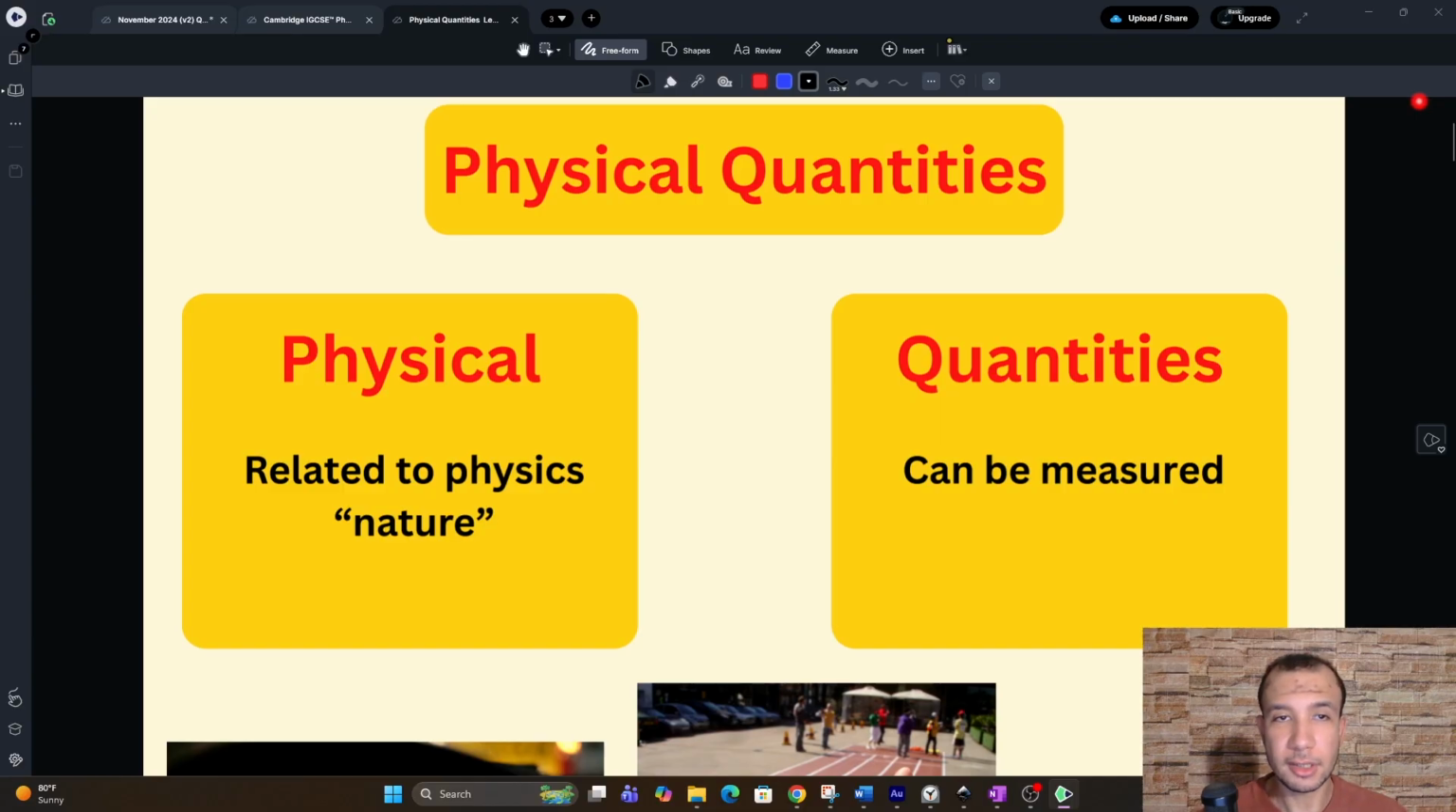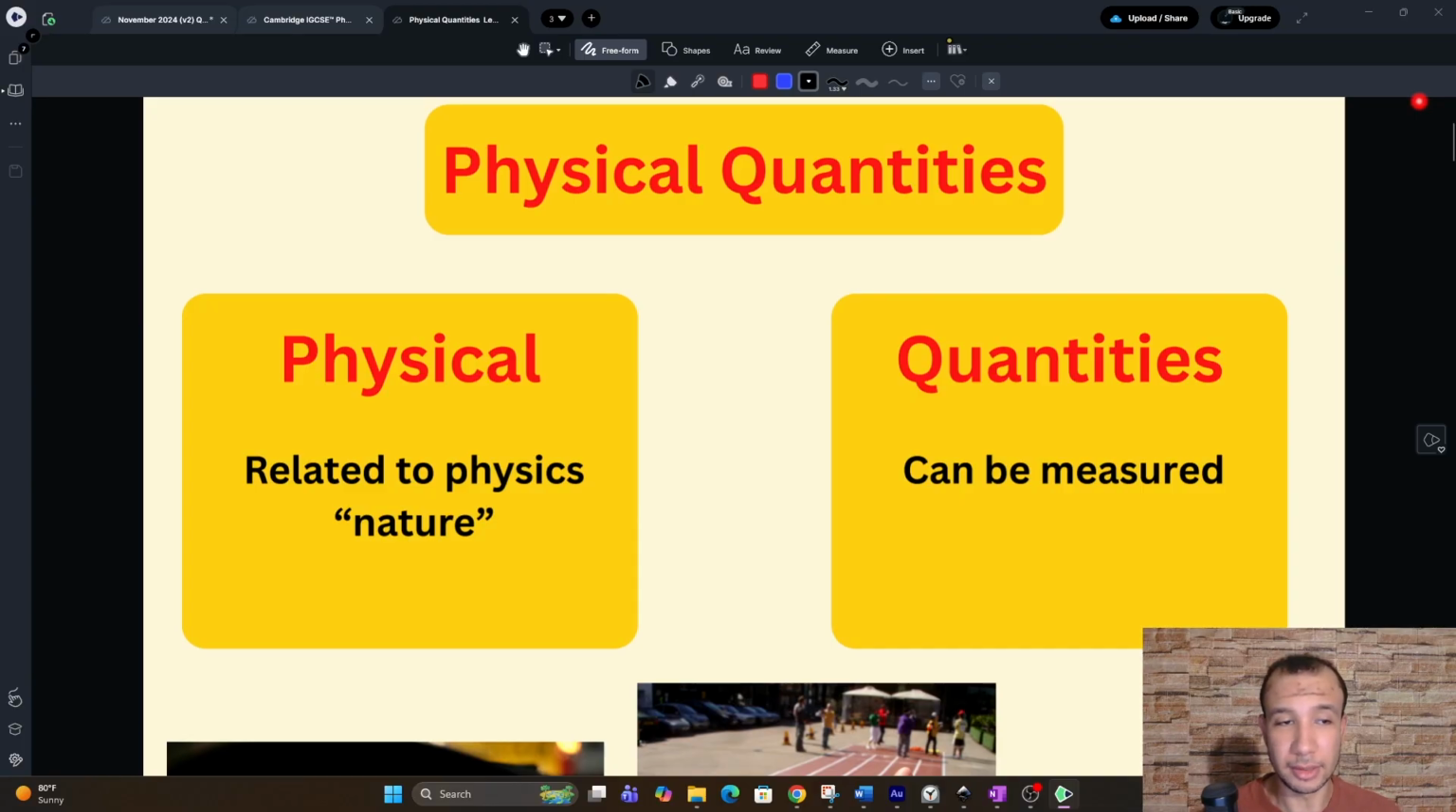So first off, physical comes from the word physics. It relates to physics, which means nature. So it is embedded in the universe. We didn't come up with this. It's always been there, like mass, like temperature. All these things have always been there in the universe. So I'm not talking about maybe population. I'm not talking about currency. These are not physical. And quantities, they can be measured.